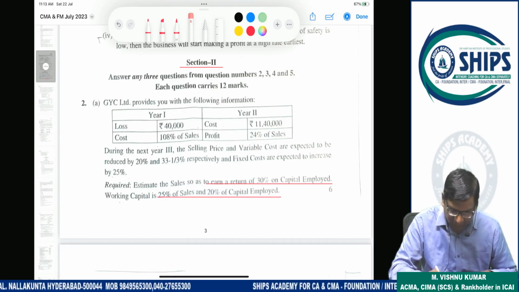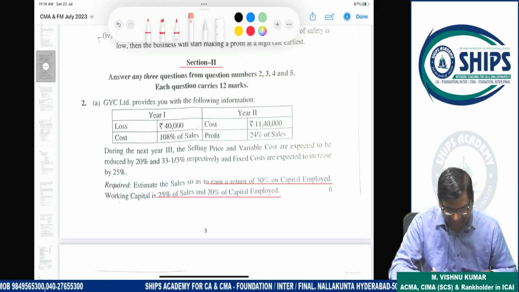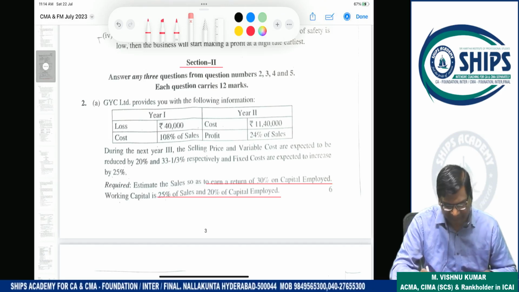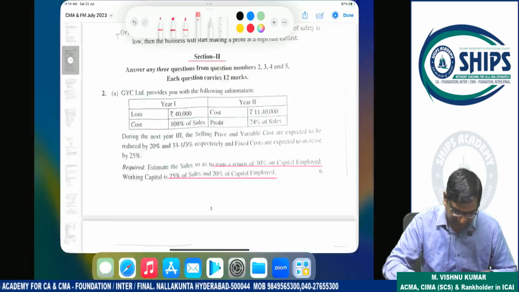Here cost is given, profit is not given. Profit is 24% of sales. Cost plus profit is sales. Sales is not given in year 1 or year 2, so that can be considered as X. So see here.